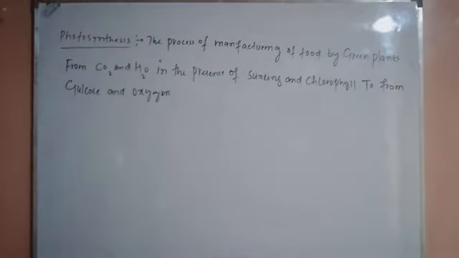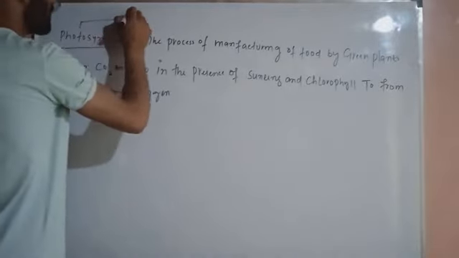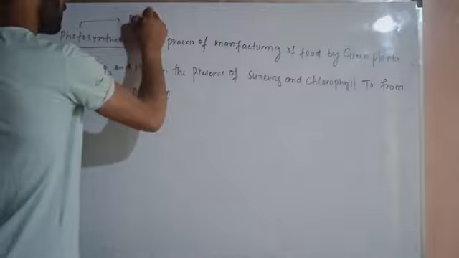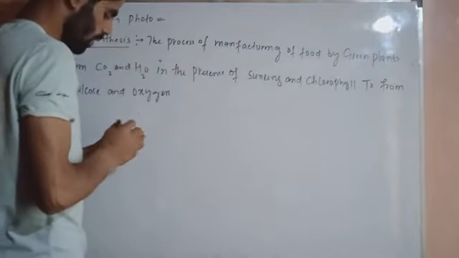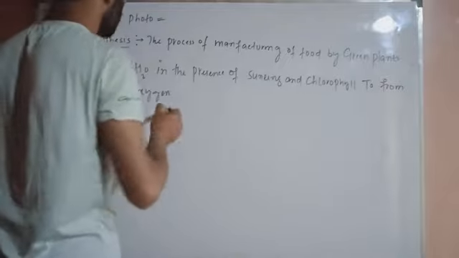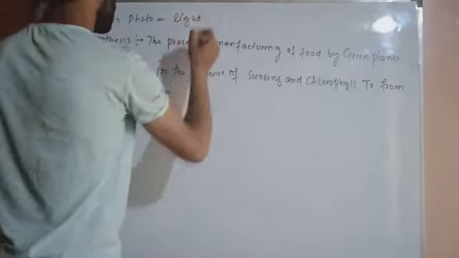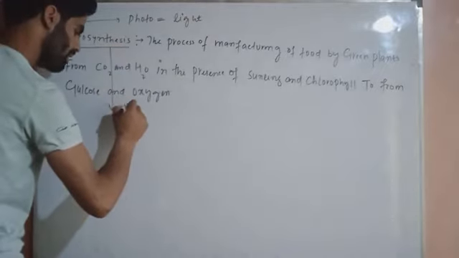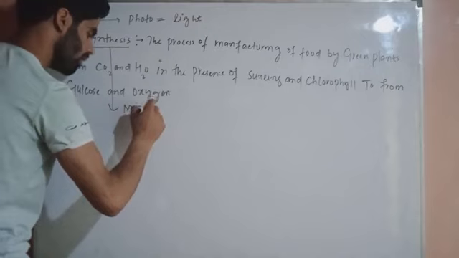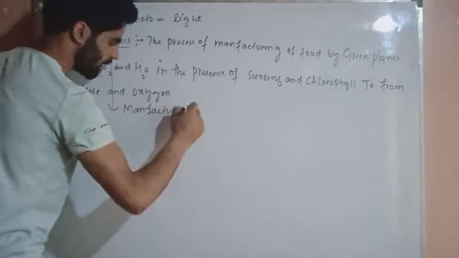This is called photosynthesis. Basically, photosynthesis is derived from two words. Photo means light, and synthesis means manufactured or manufacturing.